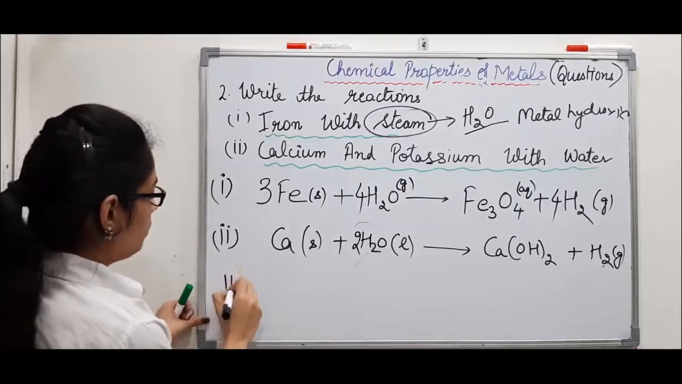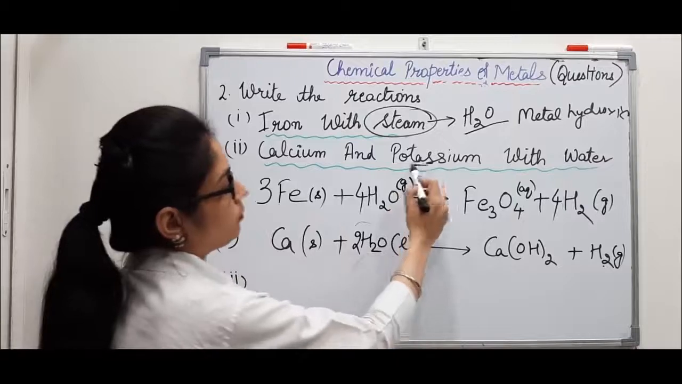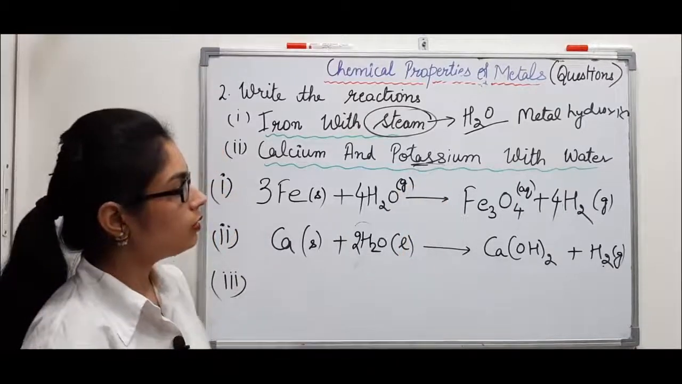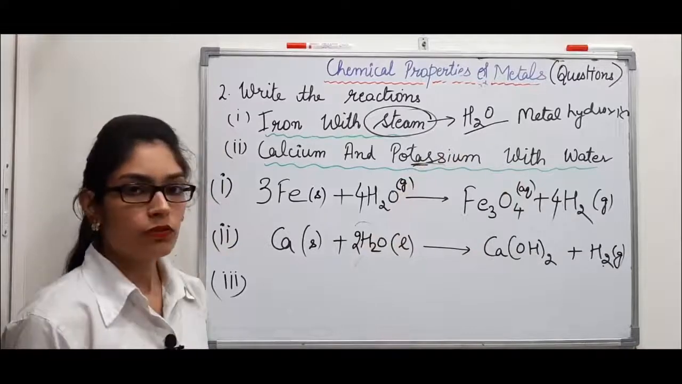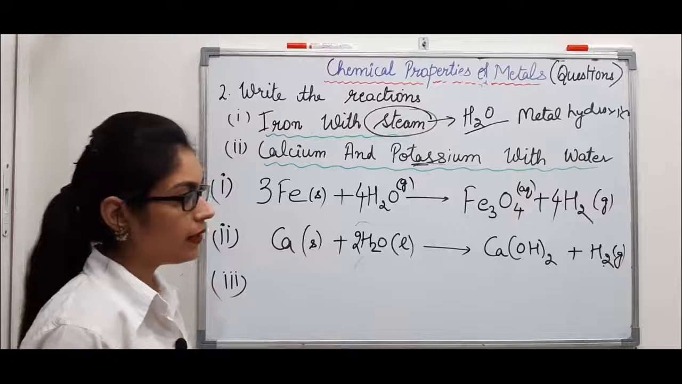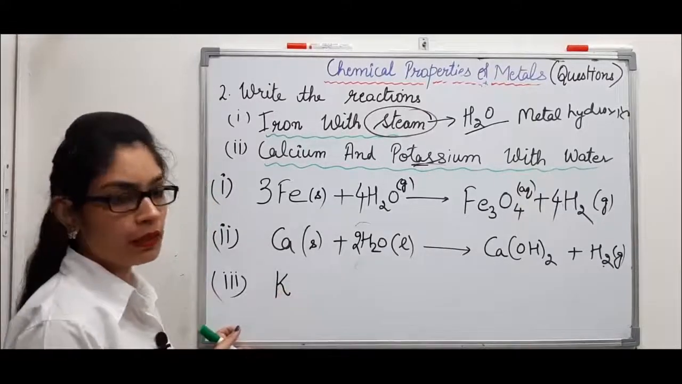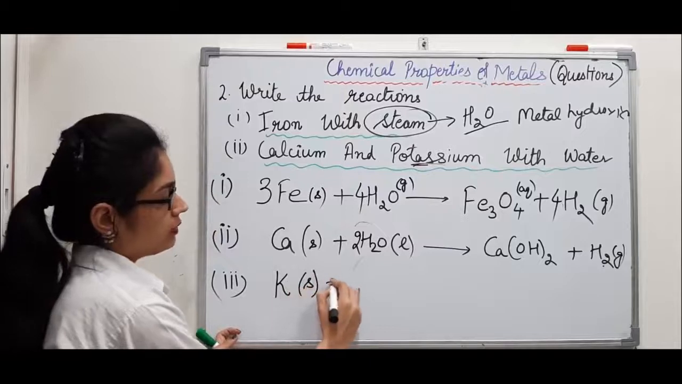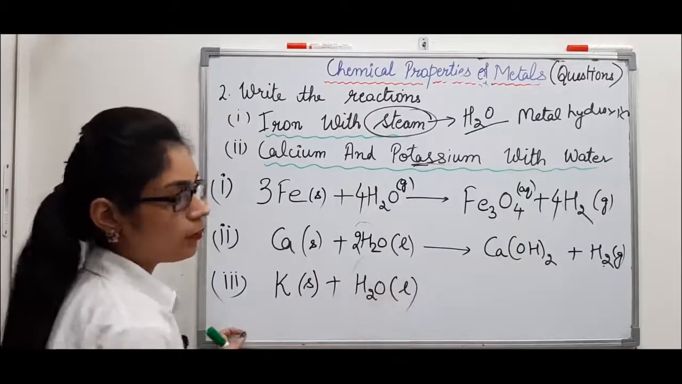Now let's do the next chemical reaction, potassium with water. Potassium is soluble in water, which means again we will get potassium hydroxide. So let's do it. Potassium symbol is K, which is in solid state, plus with water we have to do the reaction, which is in liquid state.